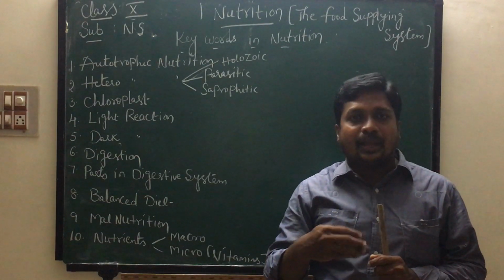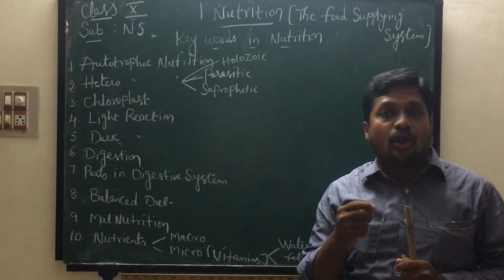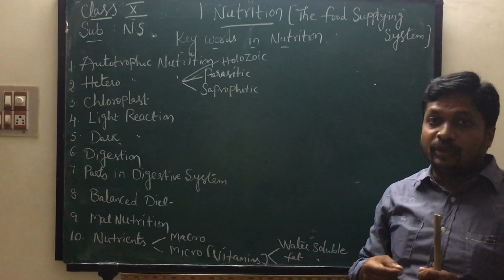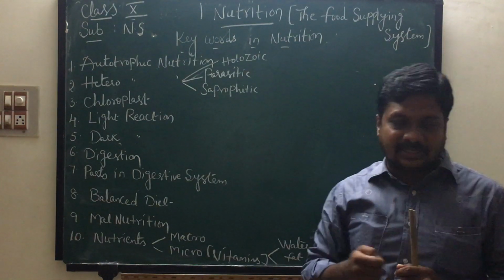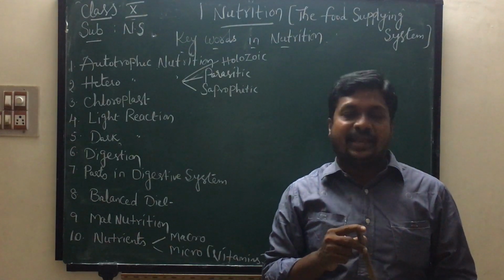Now I repeat autotrophic nutrition. Autotrophic nutrition is a type of nutrition which occurs in green plants.